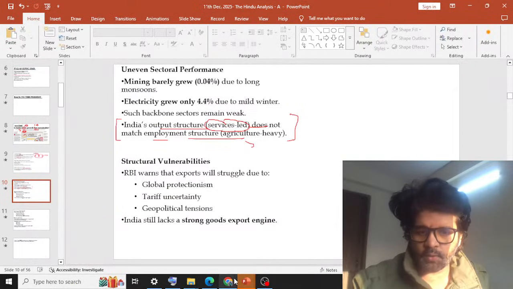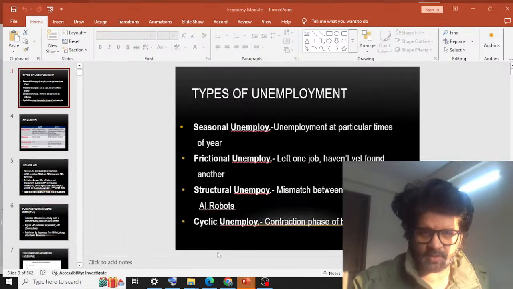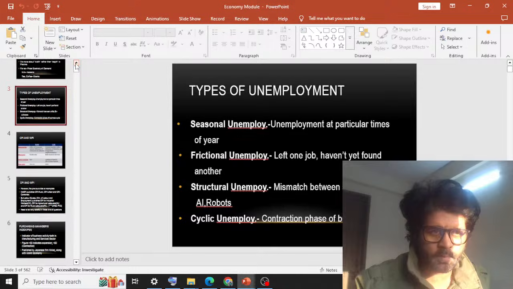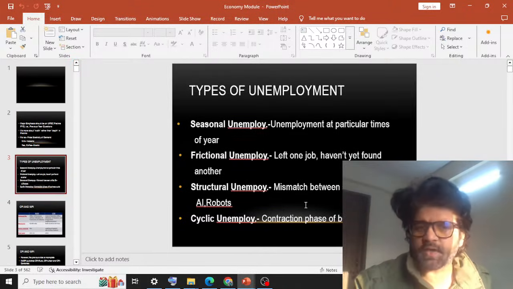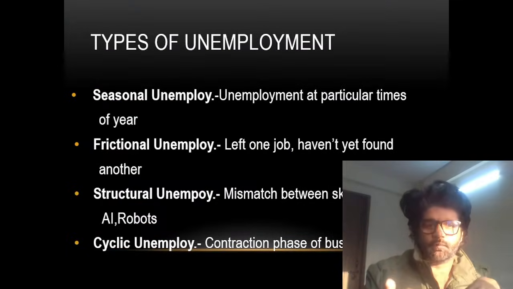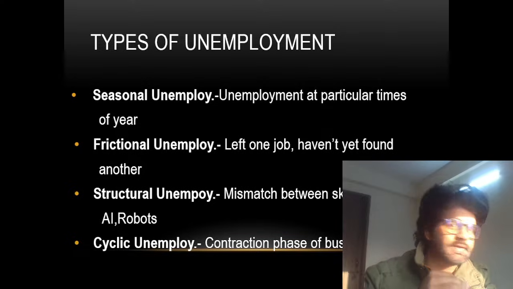We'll talk about that whole outdated data and all those things, but this point we have to keep in mind. Let me show you something else also. All this structure, like agriculture employing a lot of people but generating so little GDP, has led to these kinds of unemployment. And we have to know these kinds of unemployment, because in prelims they can ask you what is frictional unemployment, what is structural, what is cyclical, seasonal, and disguised unemployment.